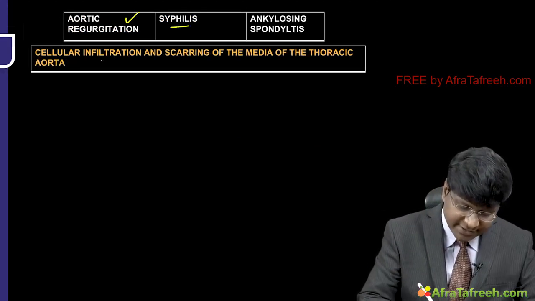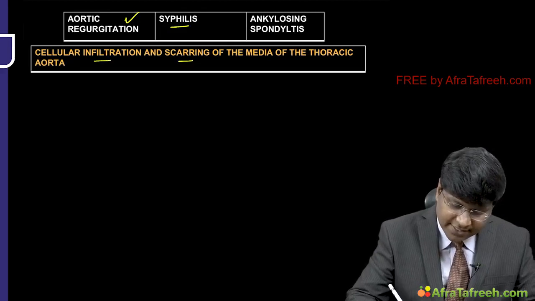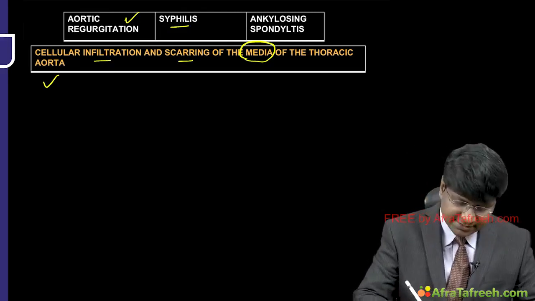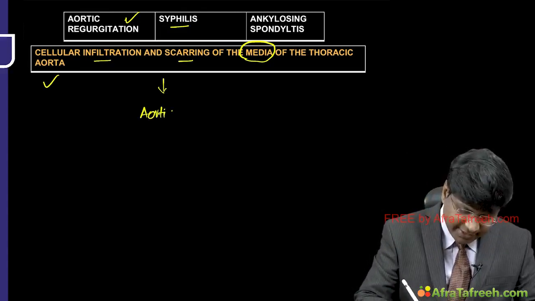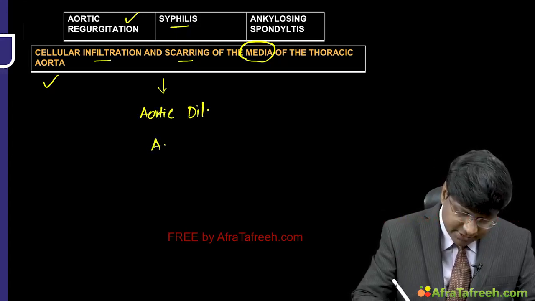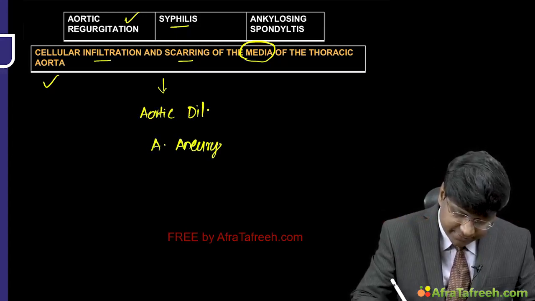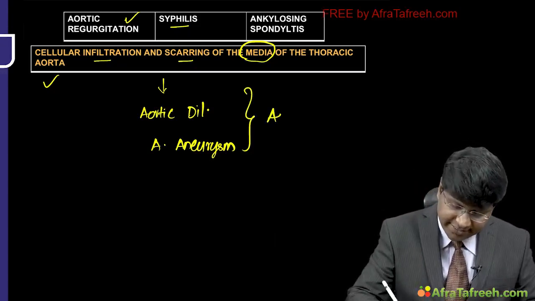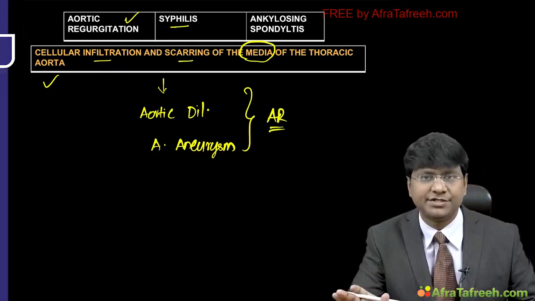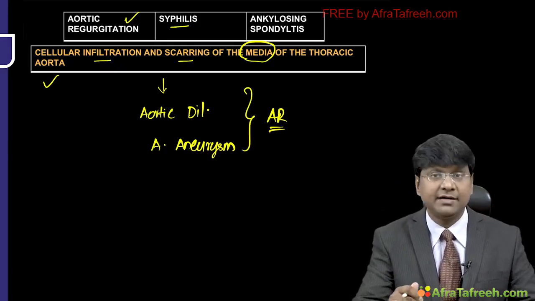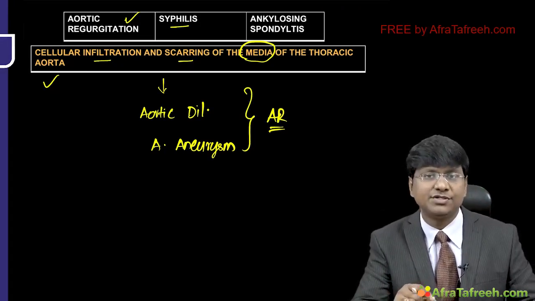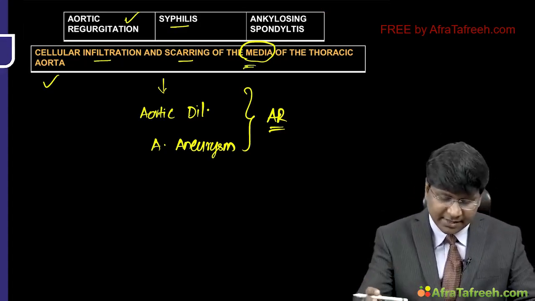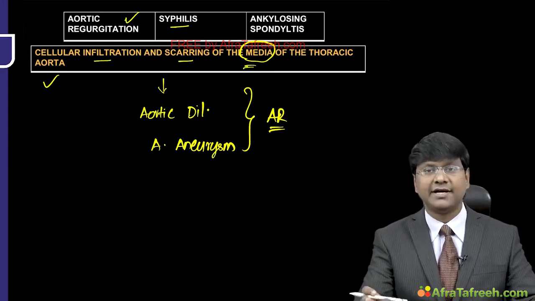In both of these conditions, there will be cellular infiltration and scarring of the media of the thoracic aorta, and that will be causing the aortic dilatation, that will be causing the aortic aneurysm, and these will lead to the development of severe aortic regurgitation. And what did we discuss? That syphilis and ankylosing spondylitis will also cause primary valve pathology causing aortic regurgitation, whereas the aortic root pathology is that they will cause the infiltration and scarring of the media of the thoracic aorta.